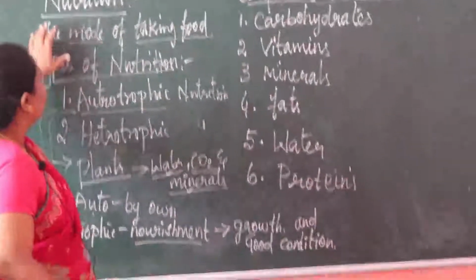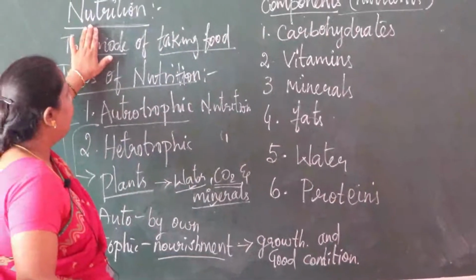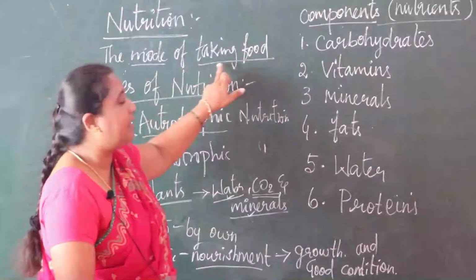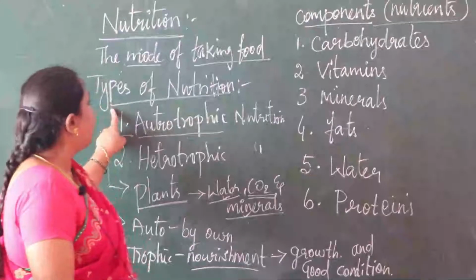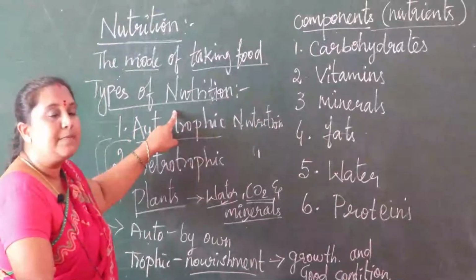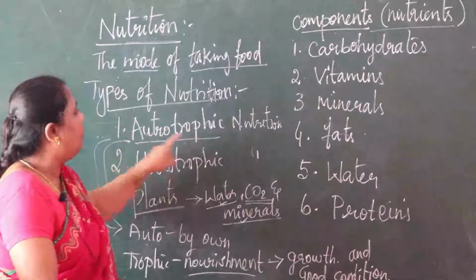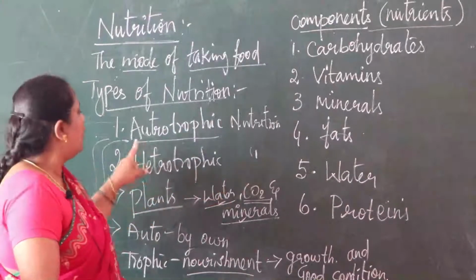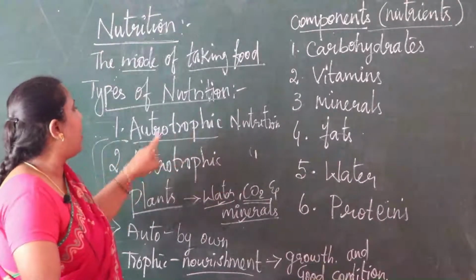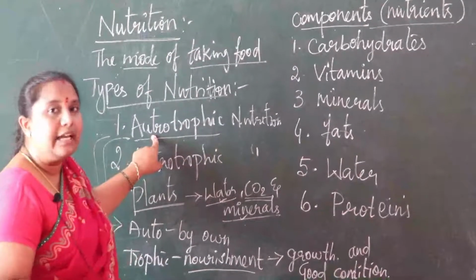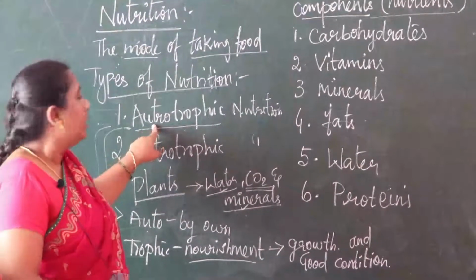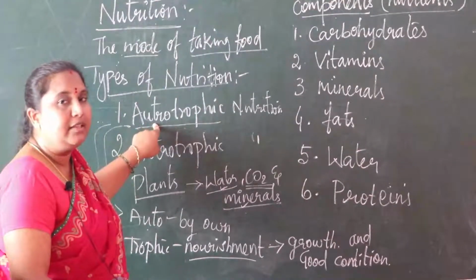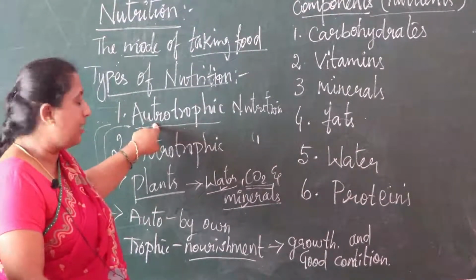Now we know what nutrition is. What is nutrition? The mode of taking food. Then what are the types of nutrition? Autotrophic nutrition and heterotrophic nutrition. What is meant by autotrophic nutrition? Auto means itself, self. For example, plants prepare their own food by themselves.